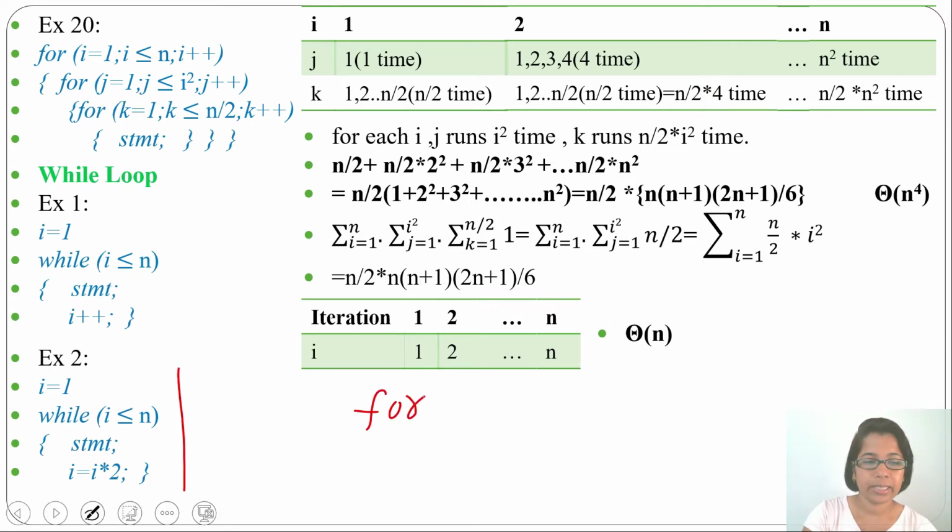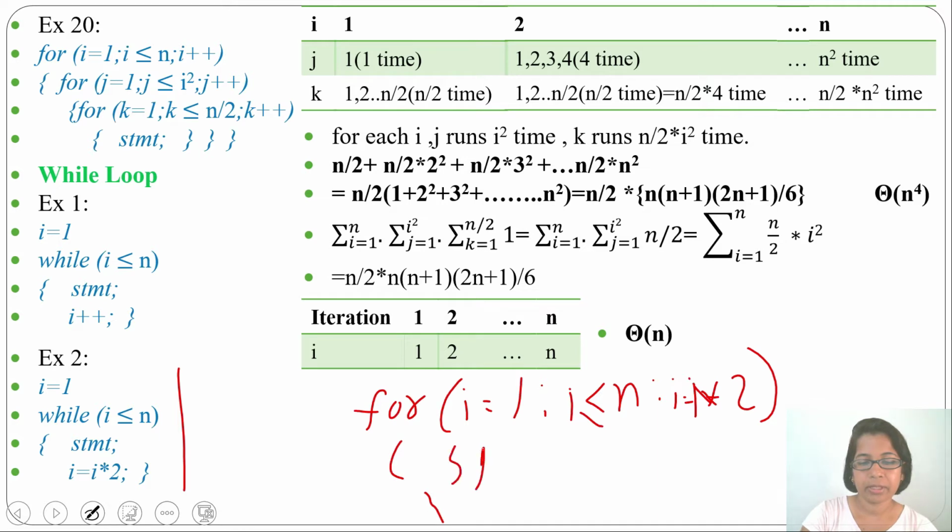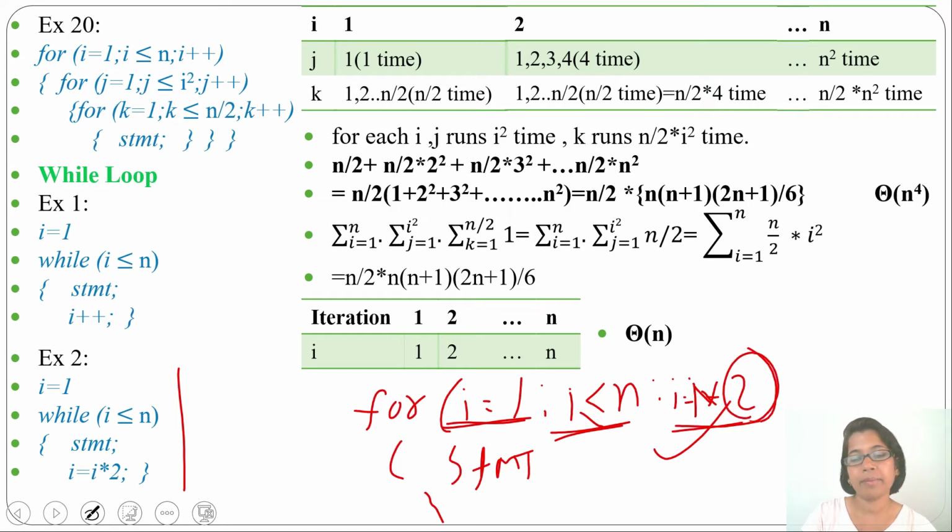For, then initialization I equals to 1, then I less than equals to n, then I equals to I multiplication 2. Then you can write some statement. And we know for this type of for loop running time is theta of log n. When it is multiplying by 2 or dividing by 2, running time is theta of log n.